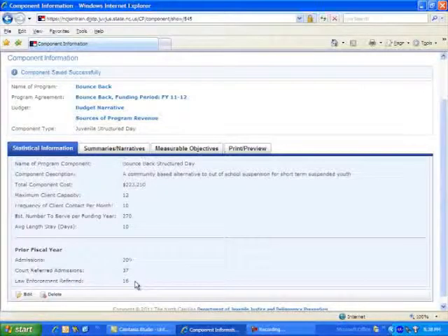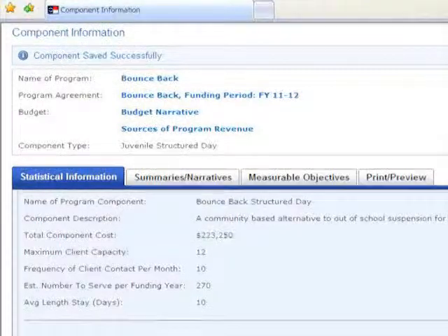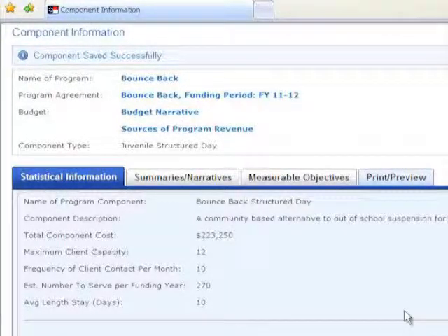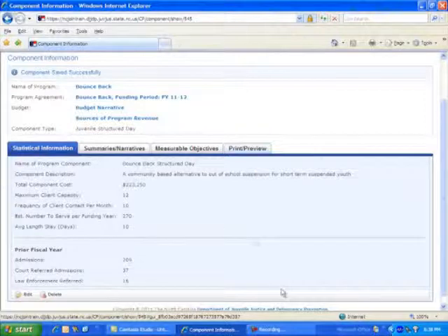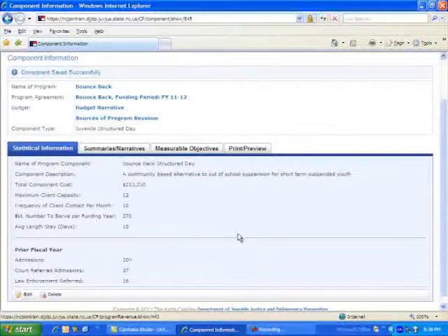Now that we have completed statistical information about our program, we are ready to complete summaries and narratives, measurable objectives, and then finally look at our complete program agreement and print and preview it. In addition to this, we'll need to handle the fiscal part of our program agreement by looking at the budget narrative and sources of program revenue later in the training.